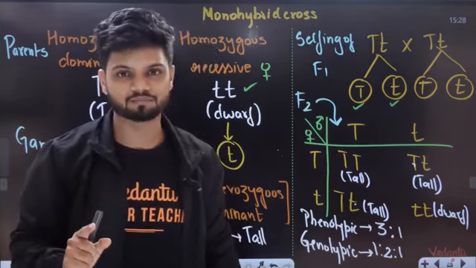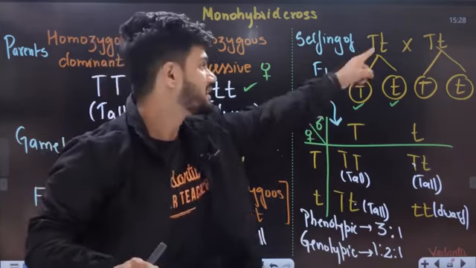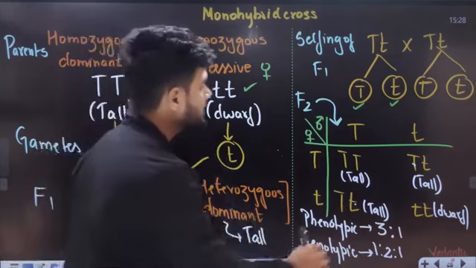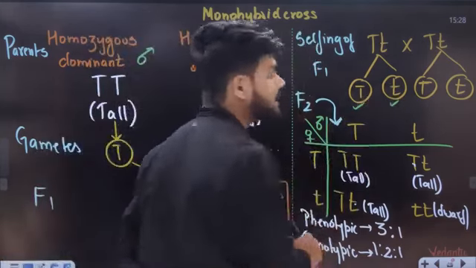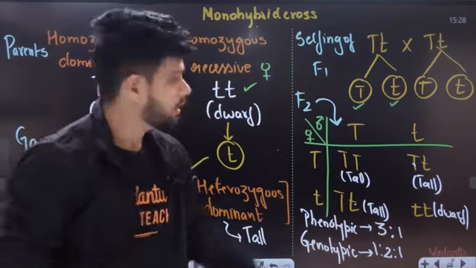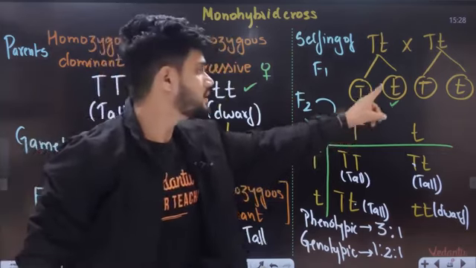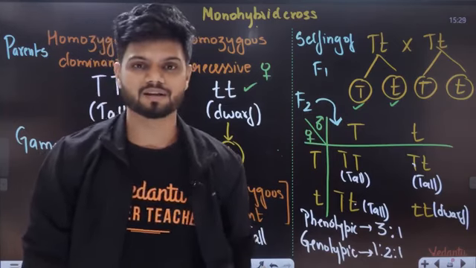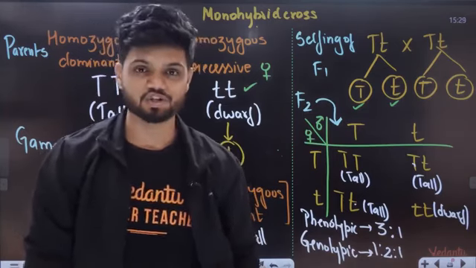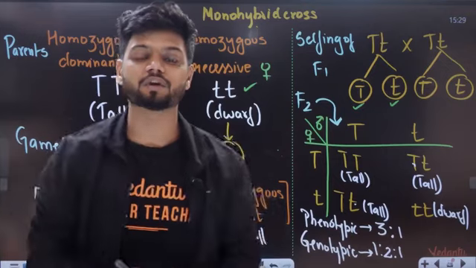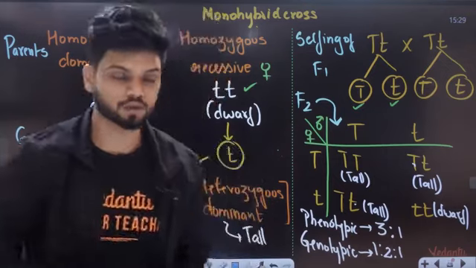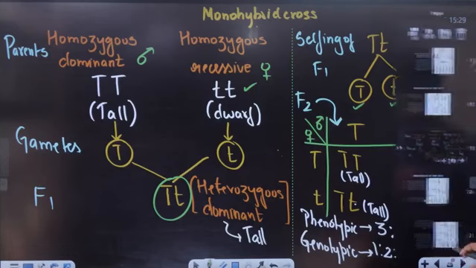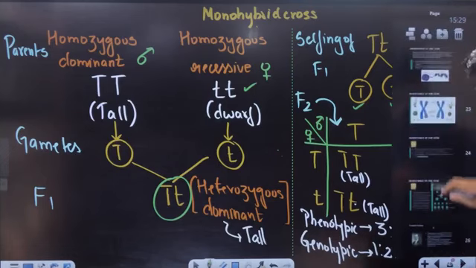We also call this the law of segregation. That is, alleles segregate during gamete formation, and here each gamete is pure for one trait. This gamete is pure for tallness, this gamete is pure for dwarfness. So, law of purity of gametes and also law of segregation. Alleles segregate during gamete formation. It is universal in nature.